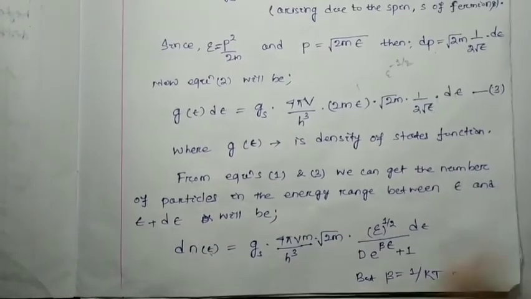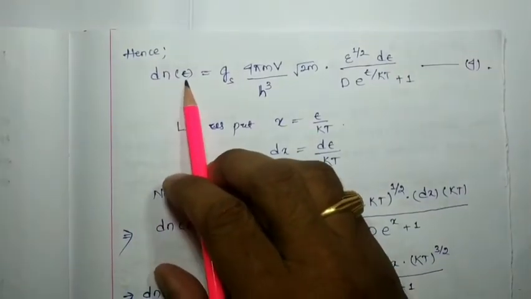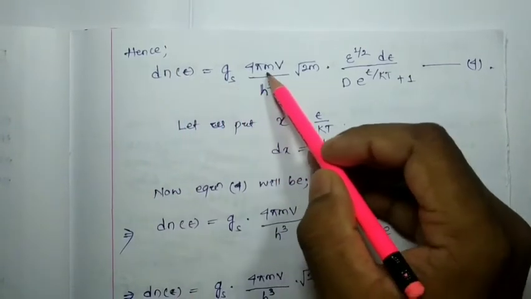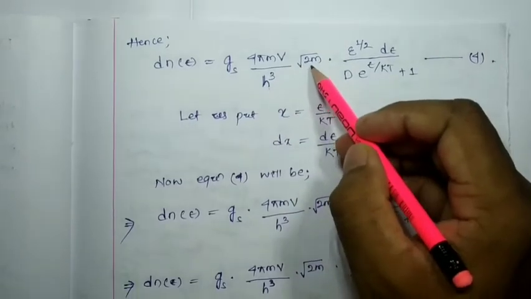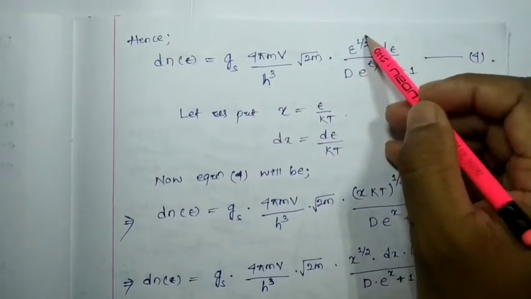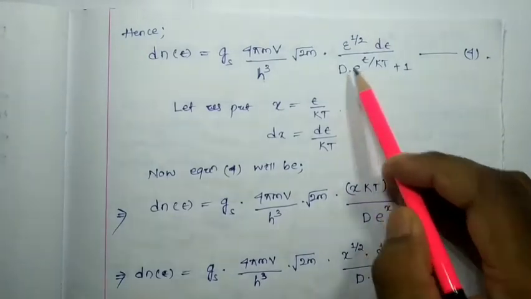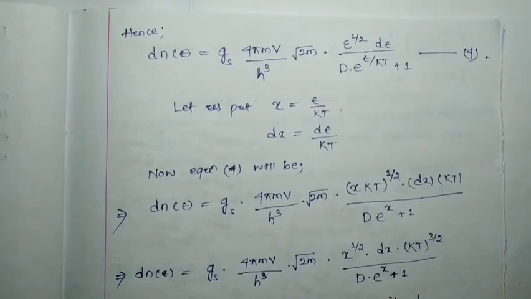So this expression will be how much? dn is the function of epsilon, don't think that it is multiplied. So dn of epsilon will be equal to Gs 4 pi mV by h cube, root over of 2m into epsilon to the power 1 by 2 d epsilon by e to the power epsilon by kT plus 1. Let this be your equation number 4.